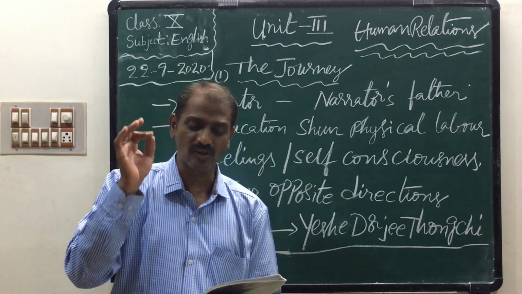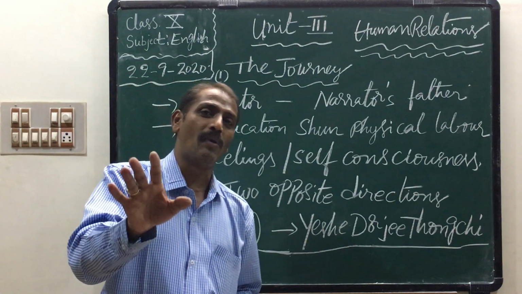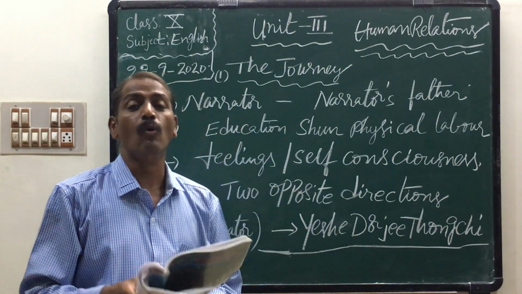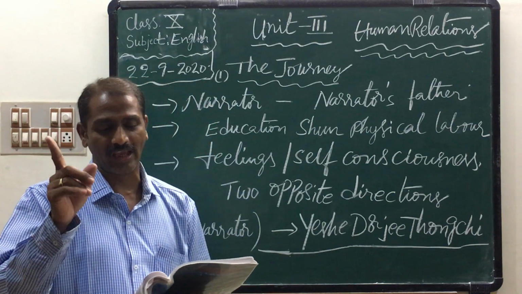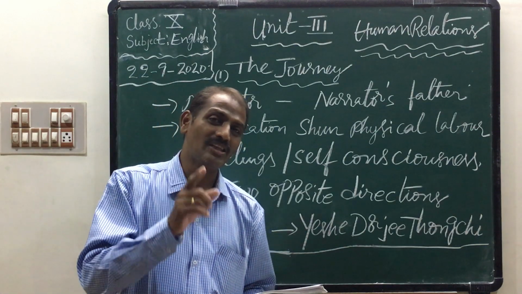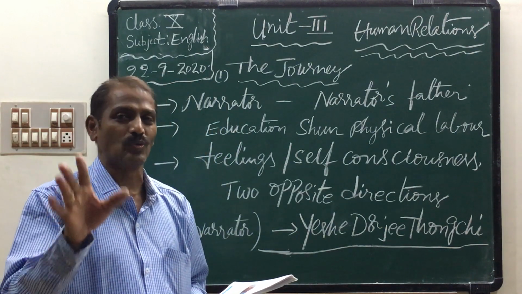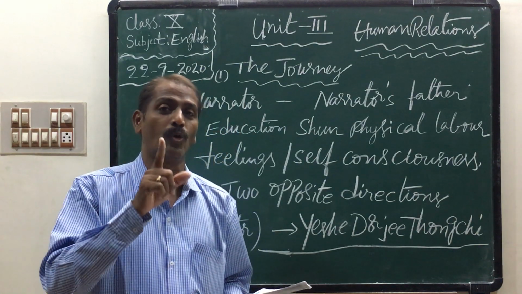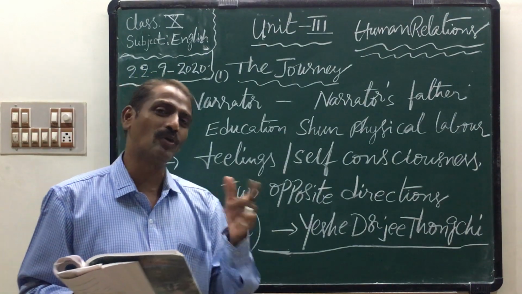Here the narrator's father is the same. "Give me an old pair." He does not want to buy a new pair. He wanted only an old pair of shoes of the narrator. "You don't have to spend money on new shoes." Here, "you" means the narrator. So according to the narrator's father, he did not like to buy new shoes. The narrator's father instructed clearly, hey, don't buy new shoes, don't waste your money. If you buy, I won't take it.